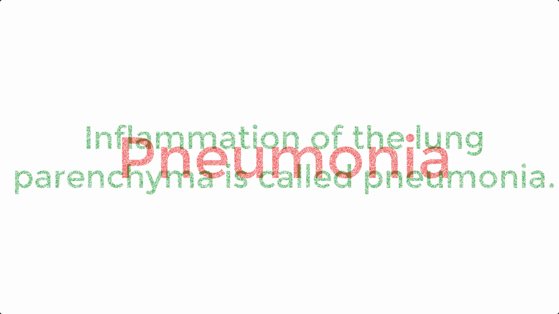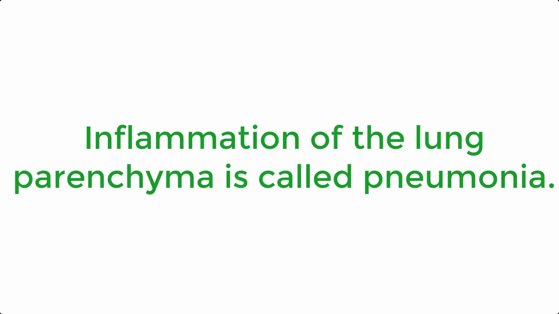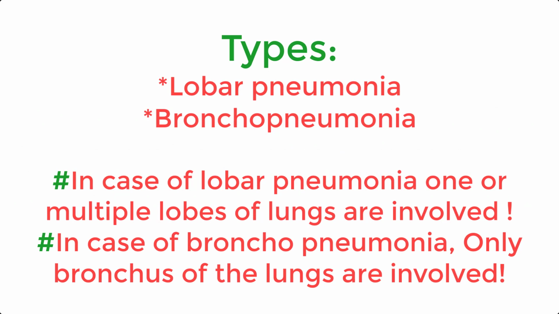Today we will discuss pneumonia. What is pneumonia? Inflammation of the lung parenchyma is called pneumonia. Types of pneumonia: number 1, lobar pneumonia, and another one is bronchopneumonia. In case of lobar pneumonia, one or multiple lobes of the lungs are involved. In case of bronchopneumonia, only the bronchi of the lungs are involved.